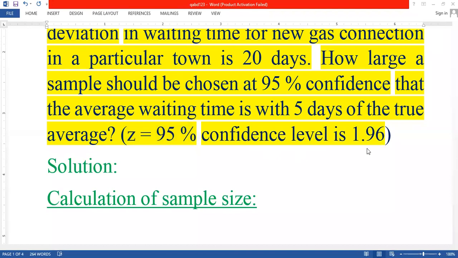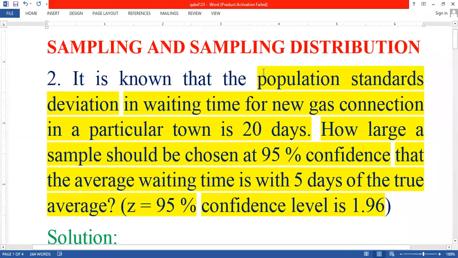This is about the problem. It is known that the population standard deviation in waiting time for a new gas connection in a particular town is 20 days. How large a sample should be chosen at 95% confidence that the average waiting time is within 5 days of the true average? This is the problem for 6 marks.